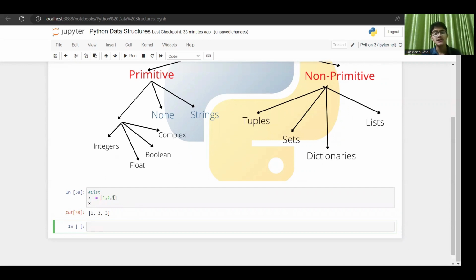Inside a list, we can store data of any type. You can store an integer, a float, a boolean, complex, string, anything, and also mixed. By mixed, I mean you can store an integer with a string, with a boolean, with anything: integer, float, and also tuples, sets, dictionaries, and even a list inside a list.